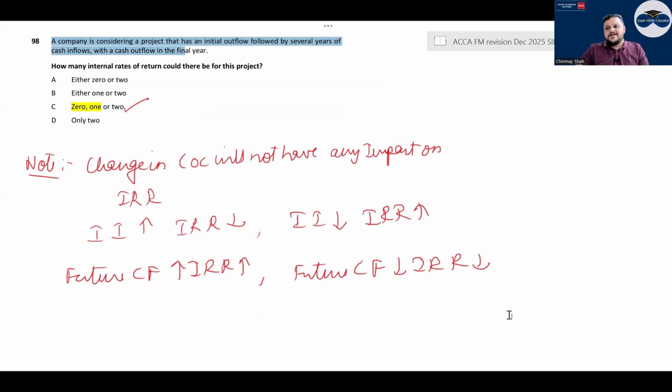On IRR, the cost of capital changing will not have any impact, but if you change the cash flows, initial investment or future cash flows, IRR will change. Initial investment goes up, IRR goes down. Initial investment goes down, IRR goes up. Future positive cash flows go up, then IRR goes up. Future cash flows go down, IRR goes down. That is how it should work out.